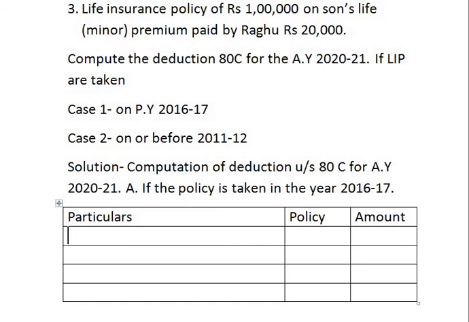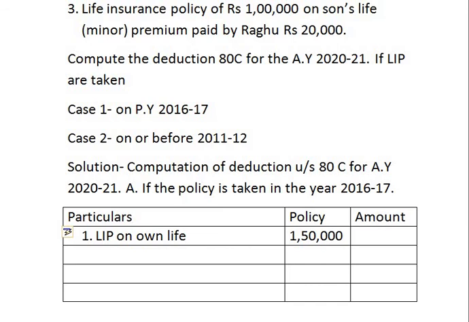Number 1. Life insurance policy taken on own life. Policy amount is 1,50,000. First we are solving it.